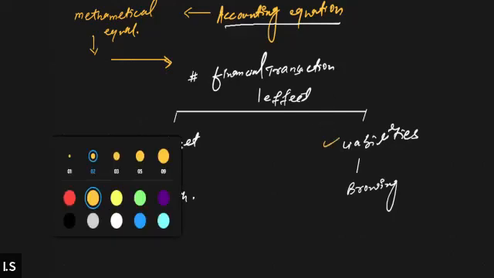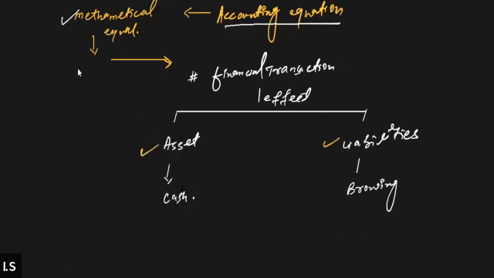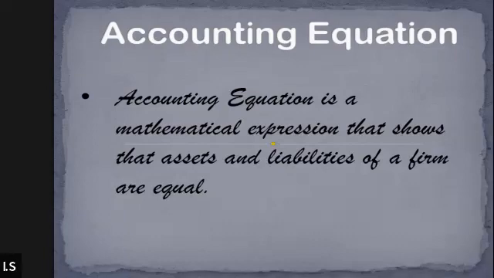Accounting equation is a mathematical equation that helps us to determine the effect of any business transaction upon the asset and liability. How is any business transaction affecting the asset, how is it affecting the liability? So in order to understand that effect, we prepare the accounting equation. We can say that accounting equation is a mathematical expression that shows the asset and liability of a firm are equal.